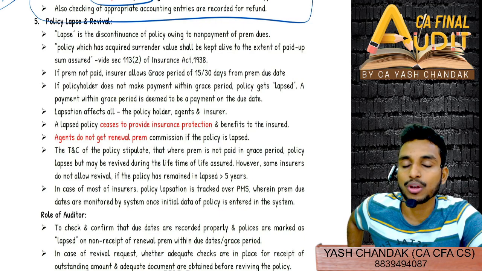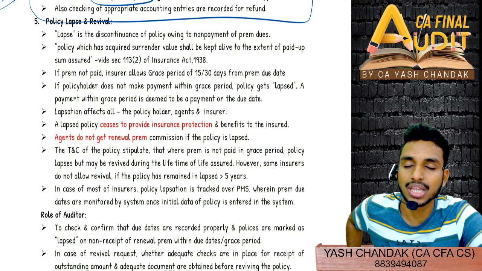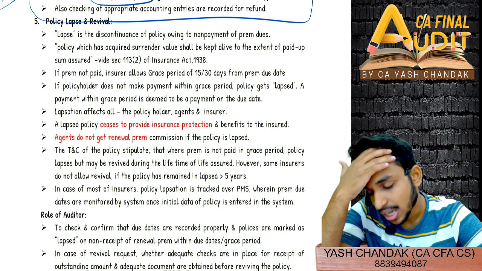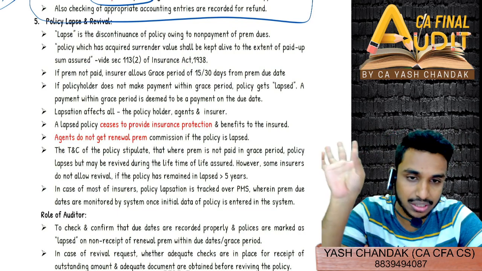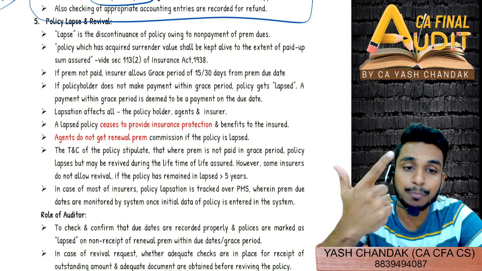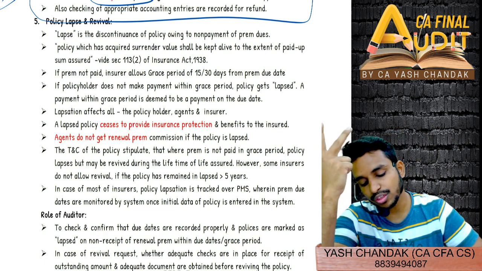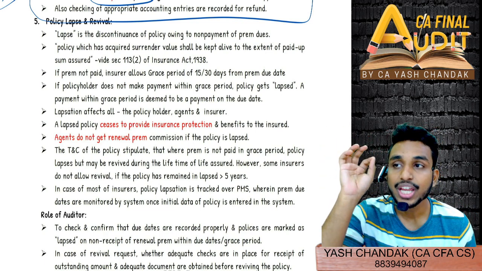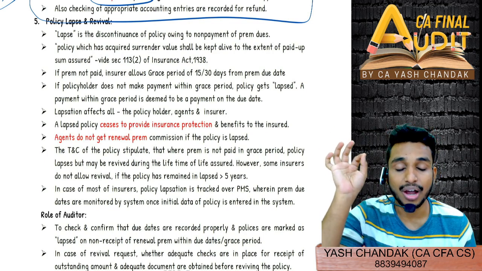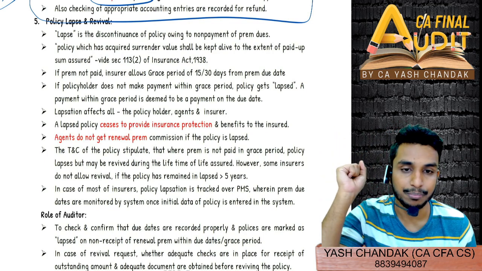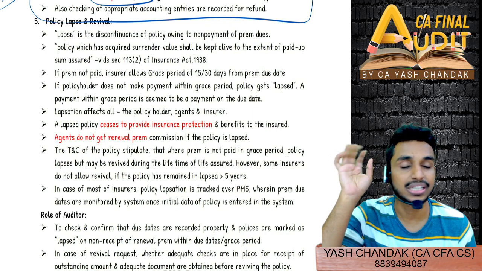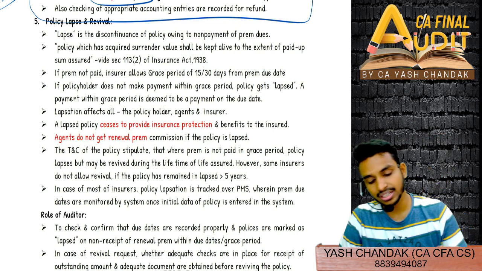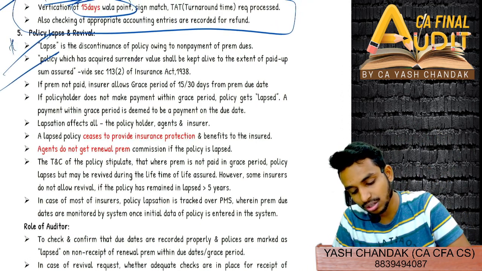So the policy will lapse if you are not paying the amount even within the grace days. If you are not paying the amount, then your policy will get lapsed, and this lapsation will affect all three parties. Which three parties? Policyholder, insurance company, agent. The policyholder will be affected because they will no longer enjoy the insurance benefits. The insurance company will be affected because they will no longer get the premium, and the agent will be affected because they will no longer get the commission. So all three parties are affected. Please just go through this. This is your homework.